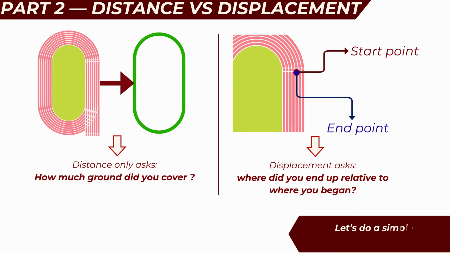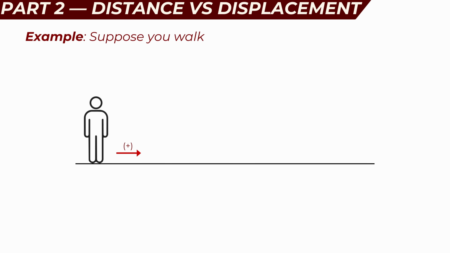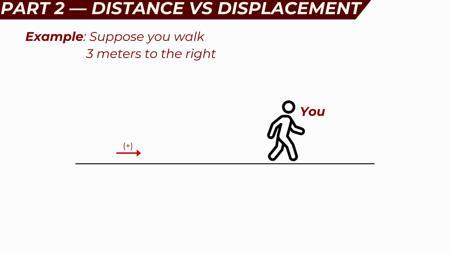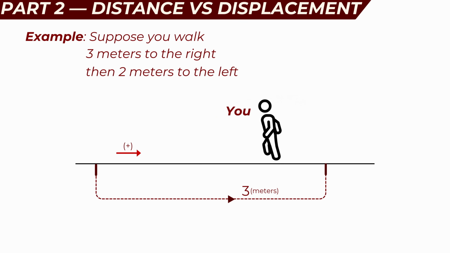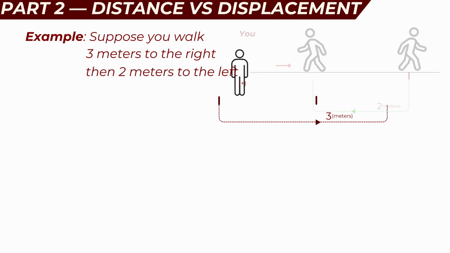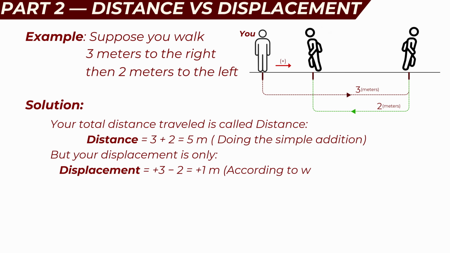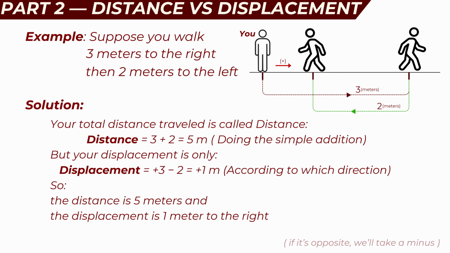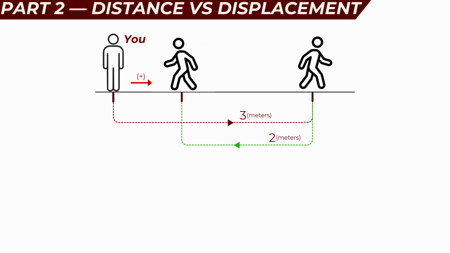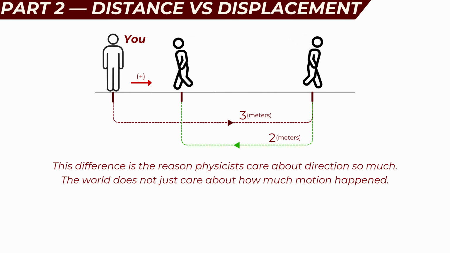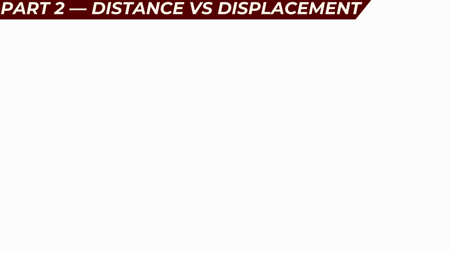Let's consider a simple one-dimensional example. Suppose you walk 3 meters to the right and then 2 meters to the left. Your total distance traveled is 5 meters, calculated by adding 3 and 2. However, your displacement is only 1 meter to the right, calculated as plus 3 minus 2. This difference highlights why direction is so important in physics. The world does not only care about how much motion occurred, but also how that motion changed position in space.